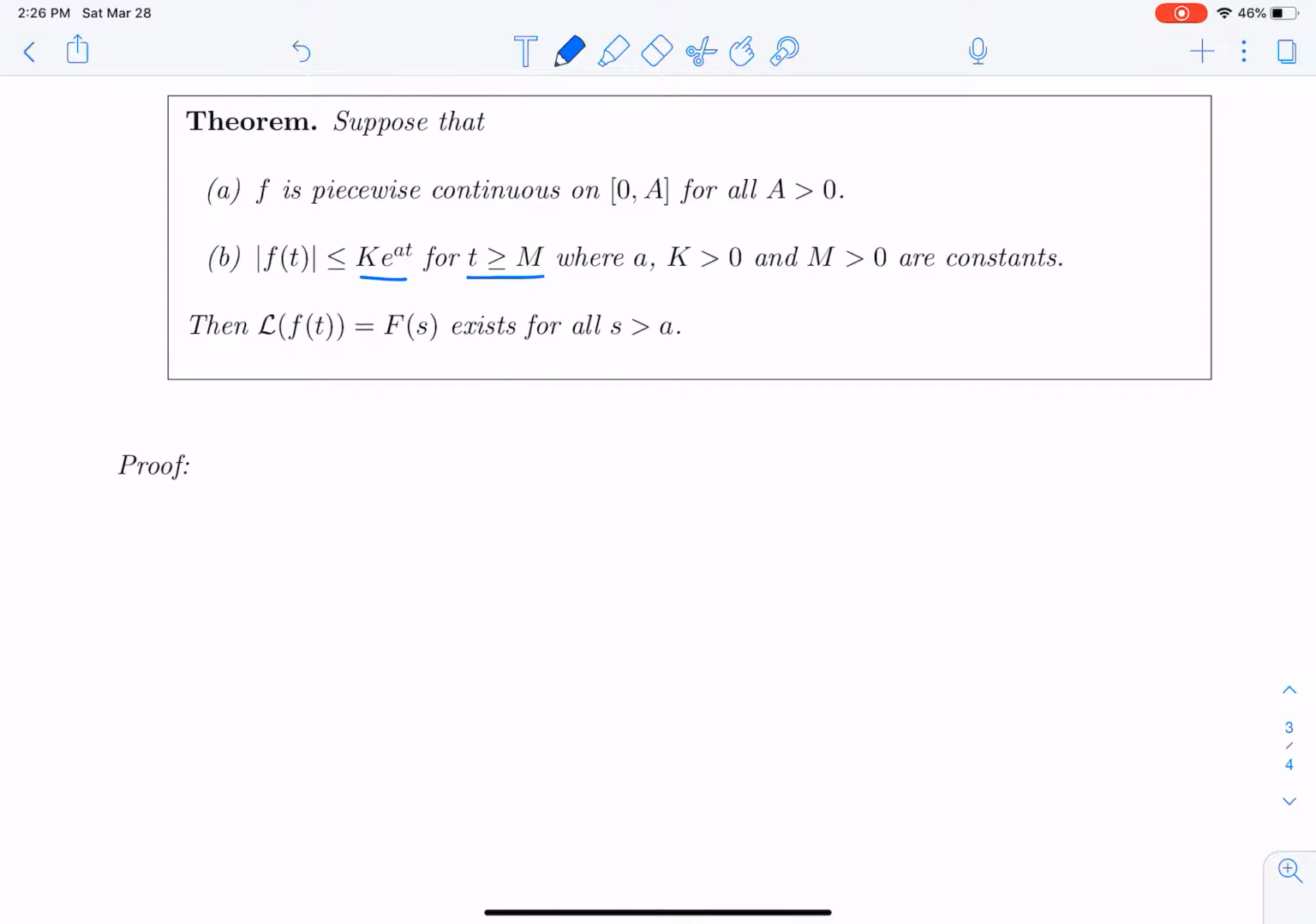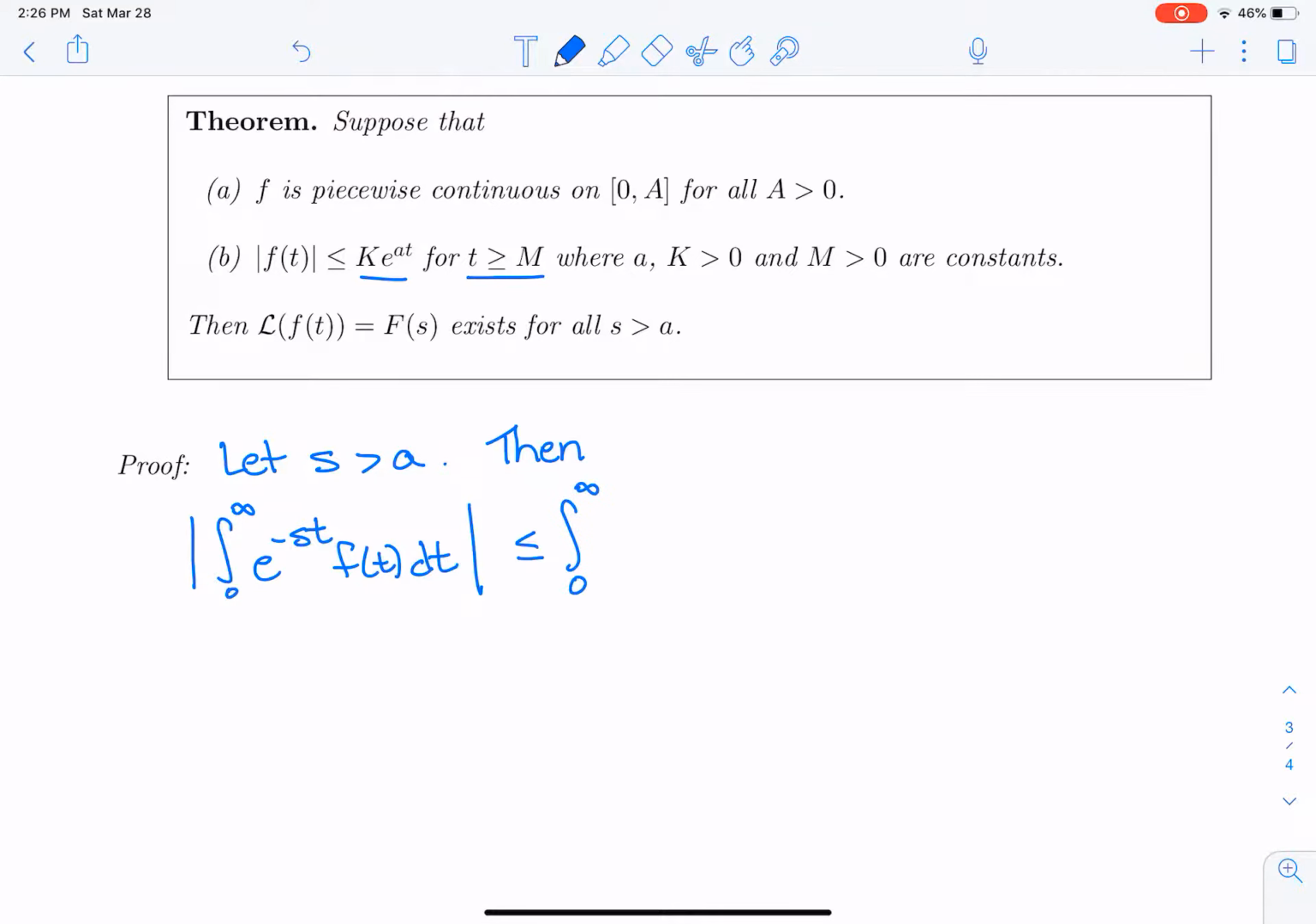Okay, so why would that be true? So let s be bigger than a. Then, if we looked at the absolute value of the integral from 0 to infinity of e to the minus st f of t dt, we'll recall back from calculus 2 that that would be less than or equal to the integral from 0 to infinity of the absolute value of the inside of that integral, e to the minus st, and then also the absolute value of f of t dt.